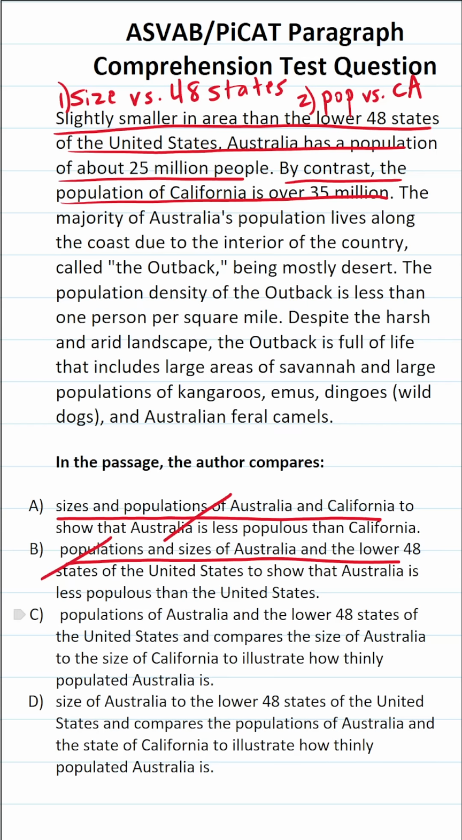C says populations of Australia and the lower 48 states. We're not making those comparisons. We're comparing the population of Australia to California. So this one's not correct. By process of elimination, we know that D is correct.